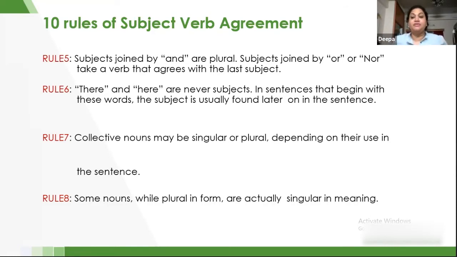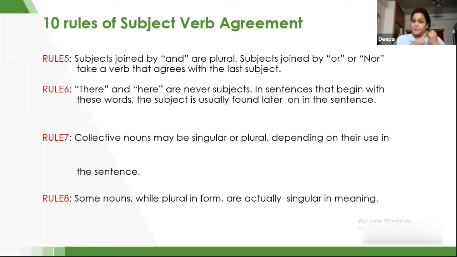For example, we will say the lovers are blind or lovers are blind. We are referring to people, they are two in number. Whenever we say lovers, we mean two people, right? But when we are talking about a component of love, that is an abstract noun and we are going to use is there, not a plural verb.